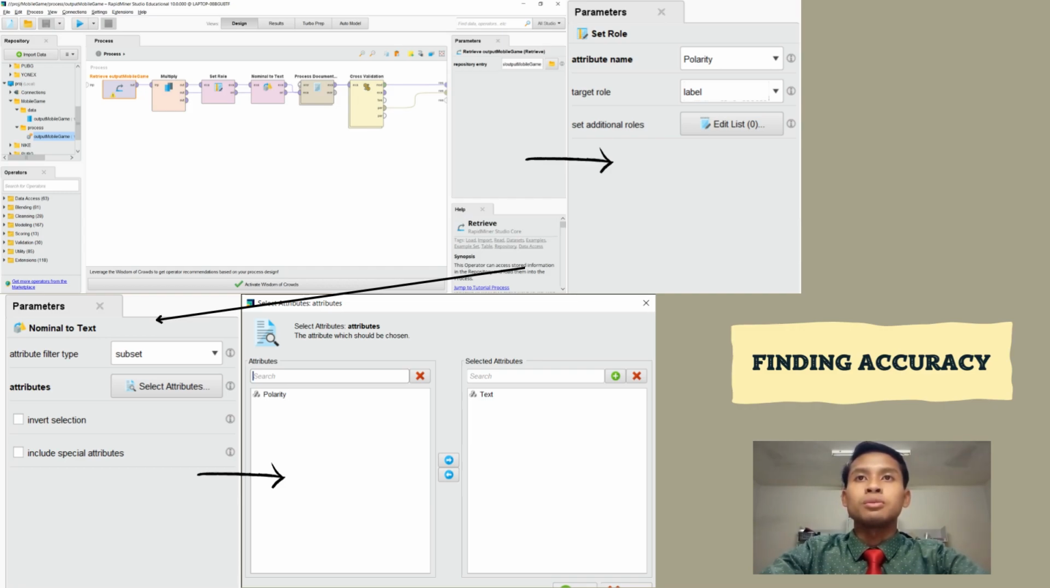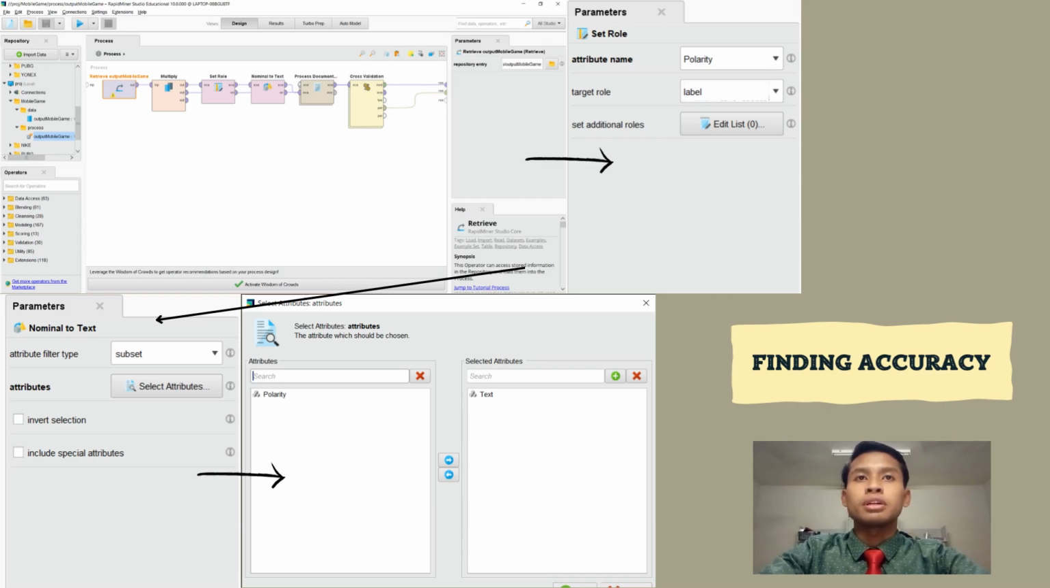After getting the polarity, we move to the process part to get the percentage accuracy. We need to save the one earlier. And now we open the new process attachment. The output data we saved earlier, we drag to the process attachment. We select the data that we have searched for polarity here in the repository entry section.